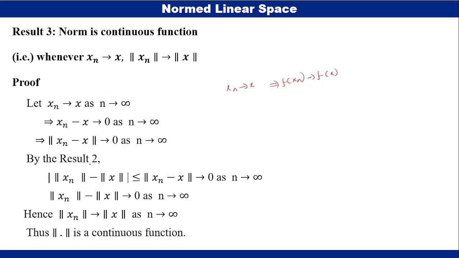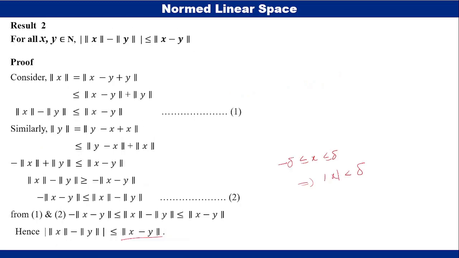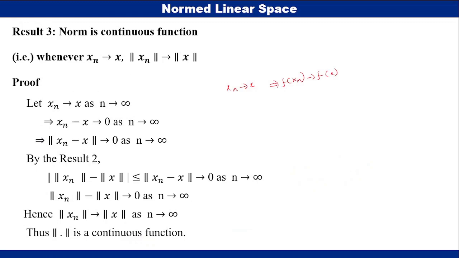By the result 2, modulus of norm x minus norm y is less than or equal to norm x minus y. So modulus of norm x_n minus norm x is less than or equal to norm x_n minus x.